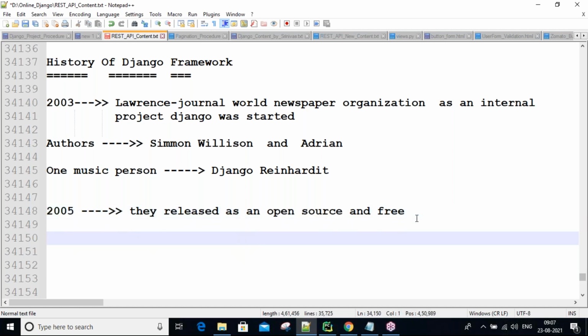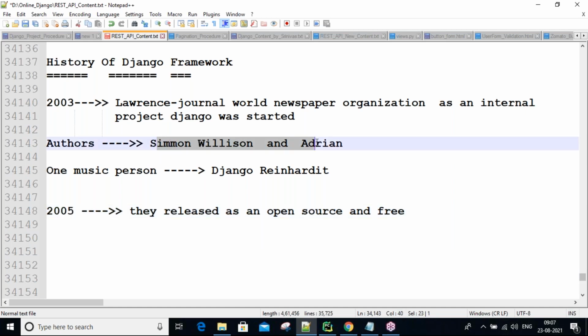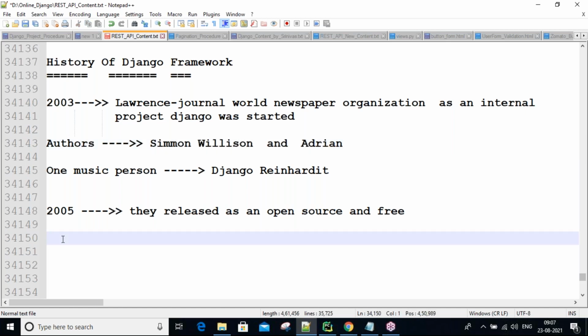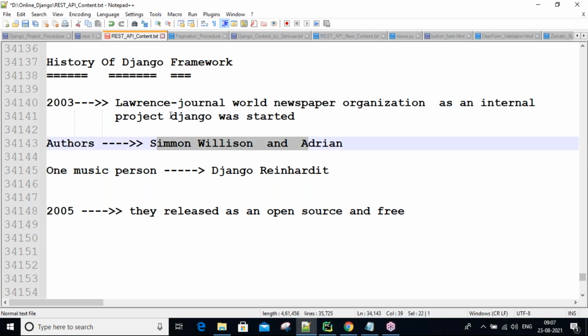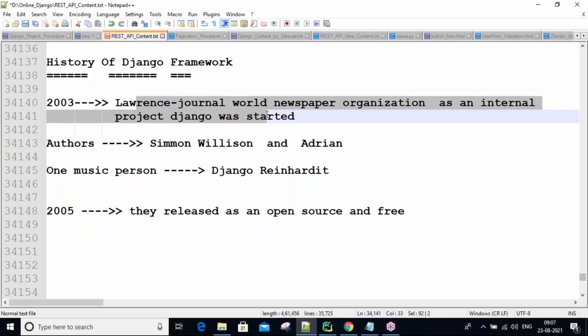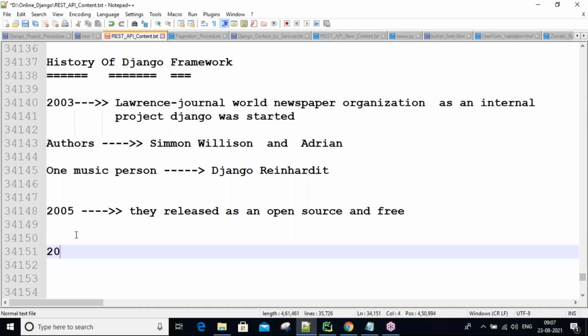Initially they designed only some modules, some code, guys. Later our developers Simon Willison and Adrian decided we need to develop more features for Django. They needed to spend more time developing more logic on the Django framework, but they were working parallelly on other projects in this company. That's why they decided to resign from this company, and later they started their own organization.